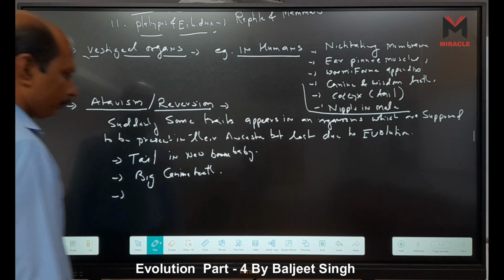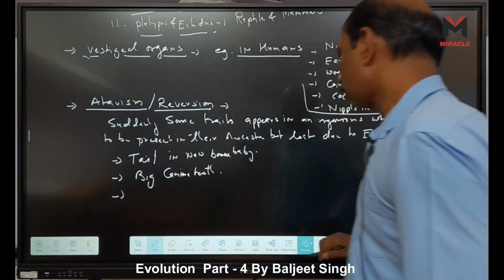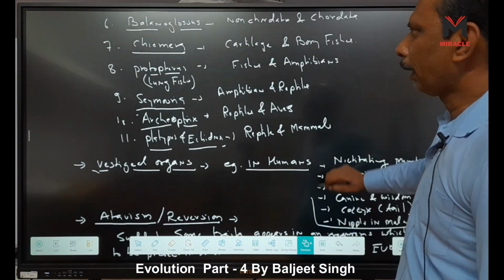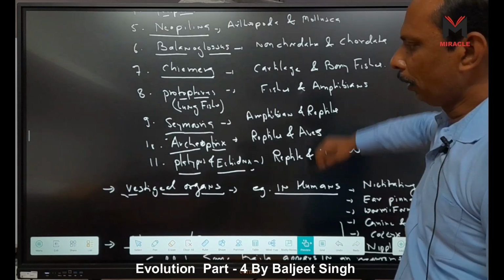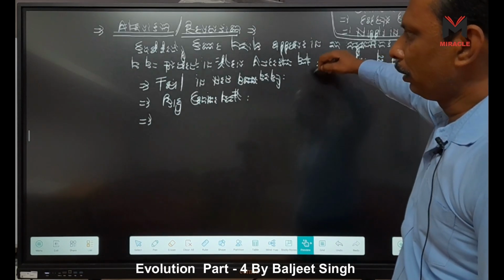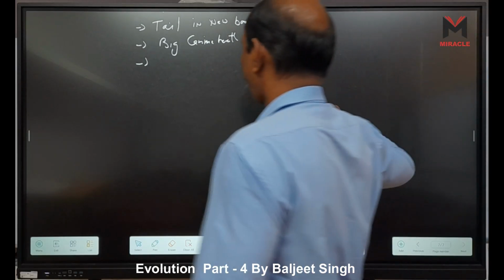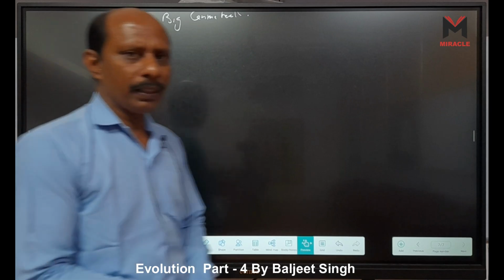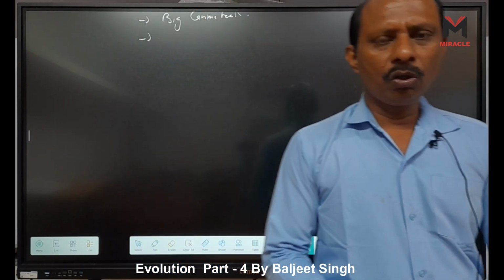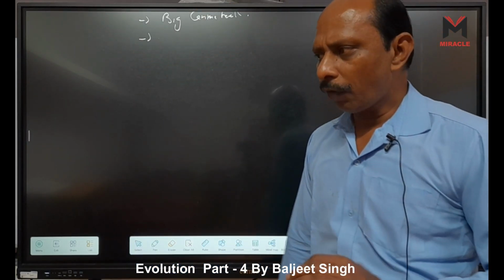Now the next one, the eighth evidence, is geographical distribution. Geographical distribution means what?